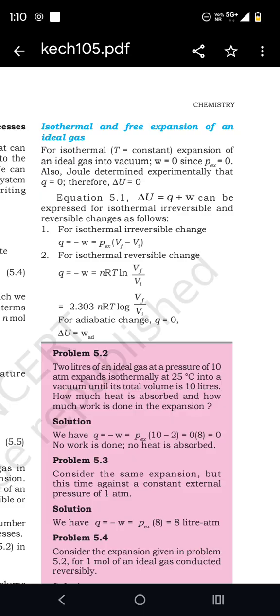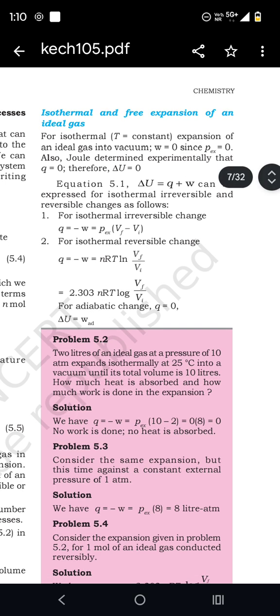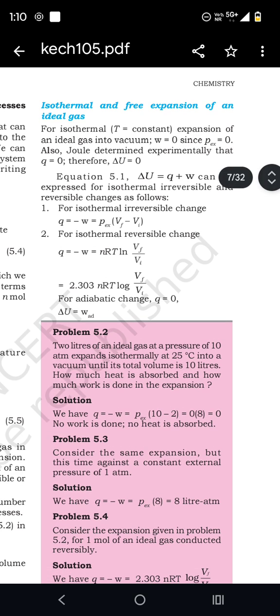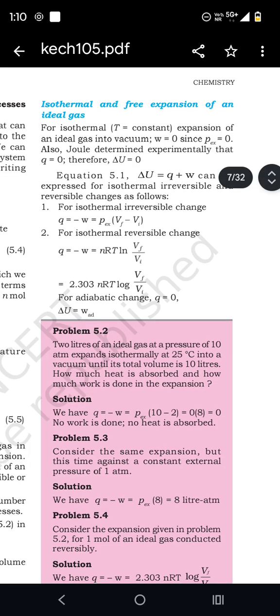Isothermal and free expansion of an ideal gas. For isothermal expansion of an ideal gas into vacuum, W is equal to 0, since P external is 0. Also, Joule determined experimentally that Q equals 0, therefore delta U equals 0.